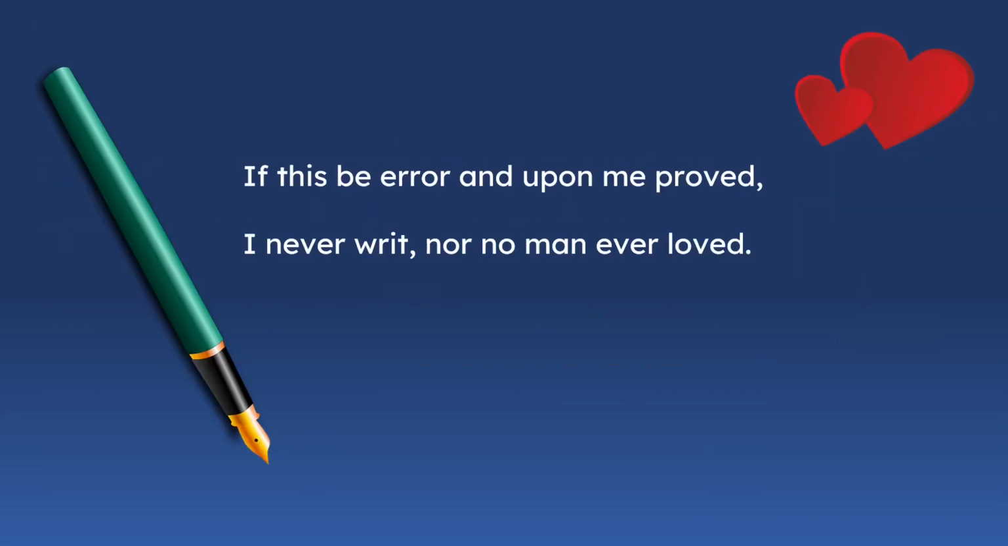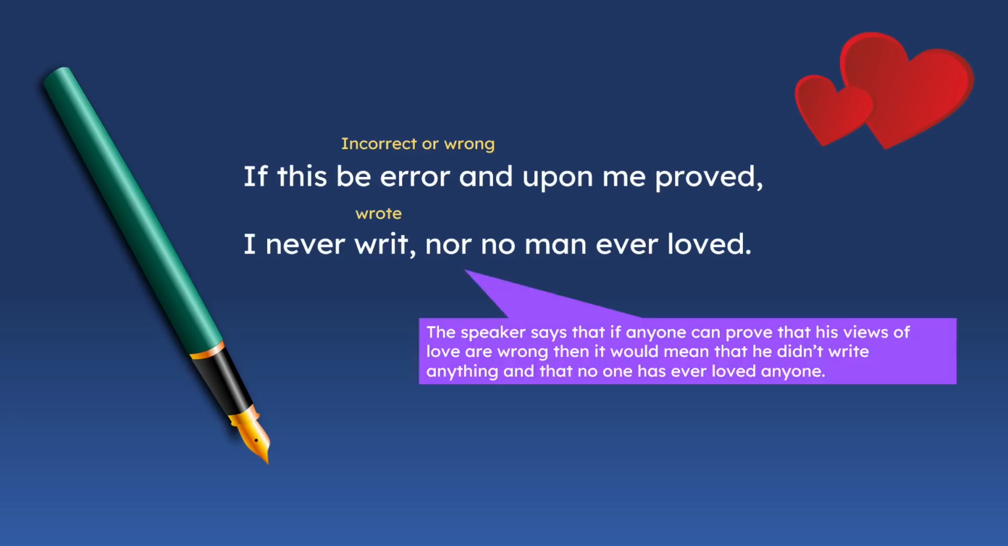Let's look at the rhyming couplet. "If this be error, and upon me proved, I never writ, nor no man loved." So here, error means incorrect or wrong, and writ is just another way of saying wrote. So the speaker says that if anyone can prove that his views of love are wrong, then it would mean that he didn't write anything and that no one has ever loved.